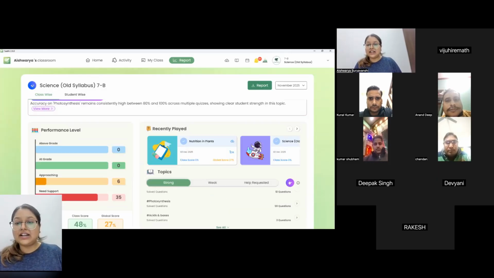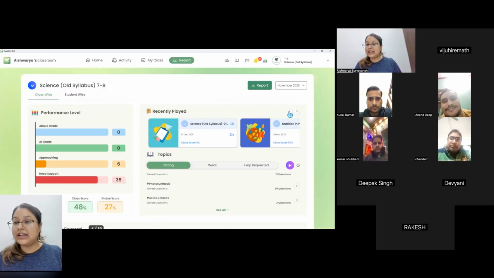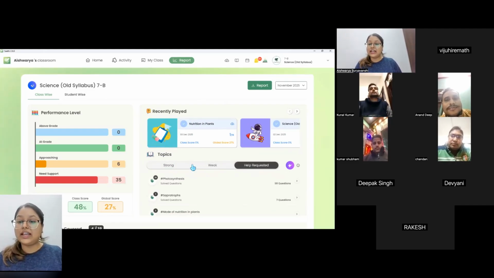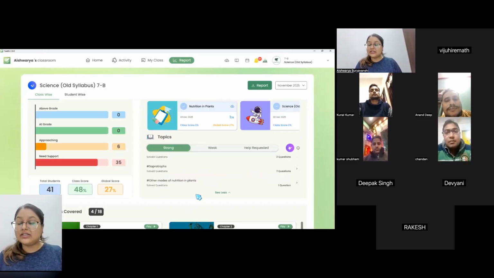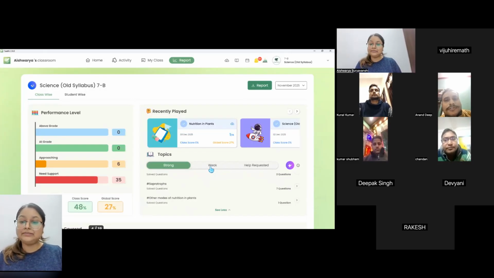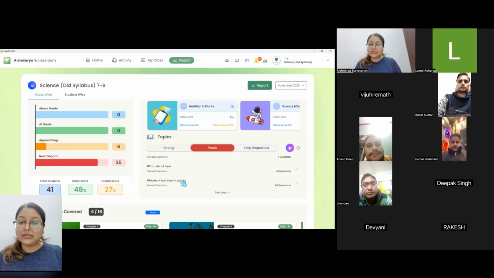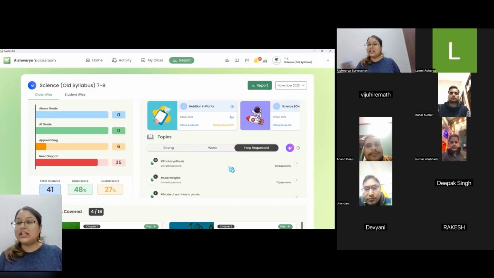And then at the right side, you can see it shows me what are the recently played quizzes. That means which concept I have taken my assessments on. And then there's a topic section where you can see strong, weak and help requested. So what is that? Strong topics are the topics where the students have given the correct answer. And weak topics are the topics where the students have given wrong answers to these questions. Help requested is when the student has used their student clicker and clicked on the help button during the assessment.